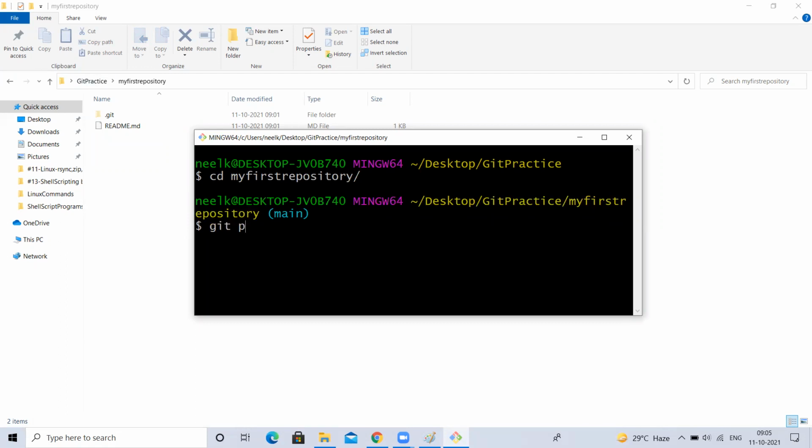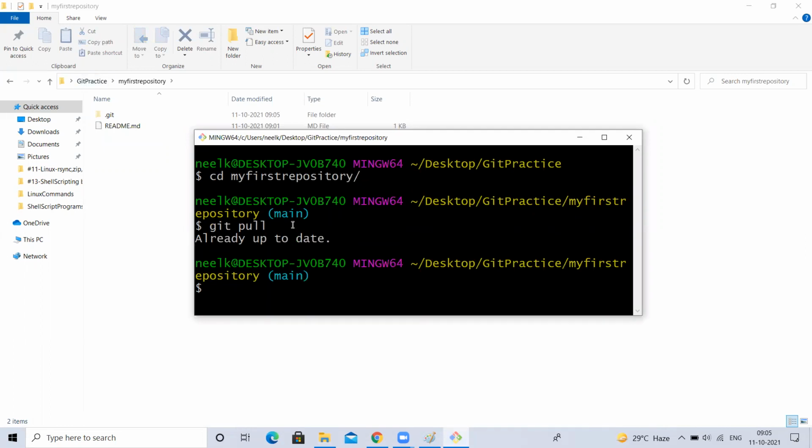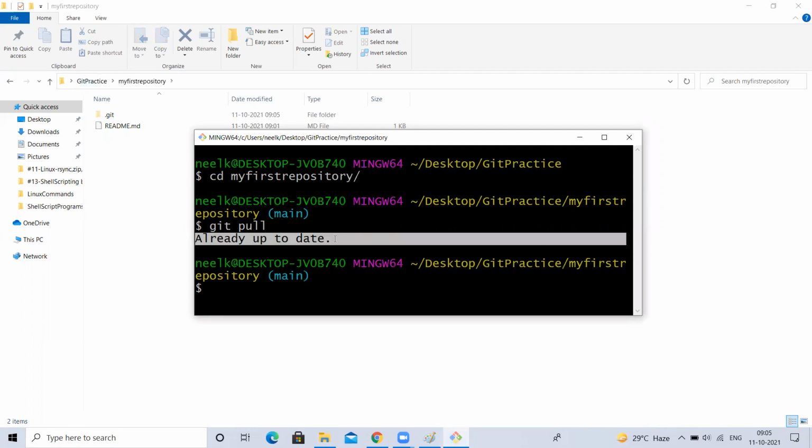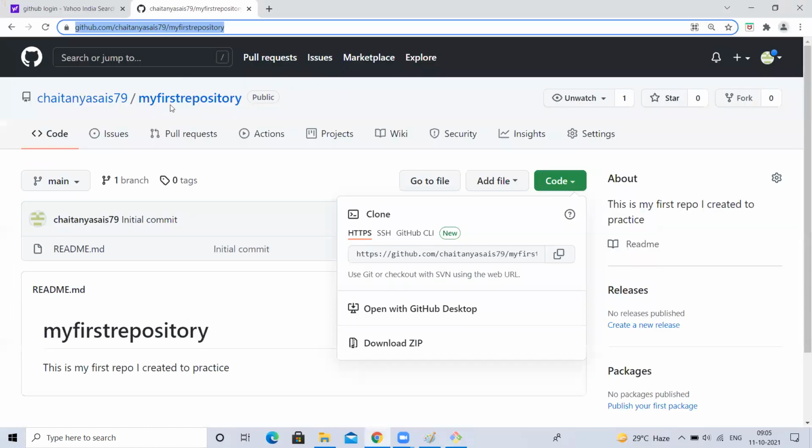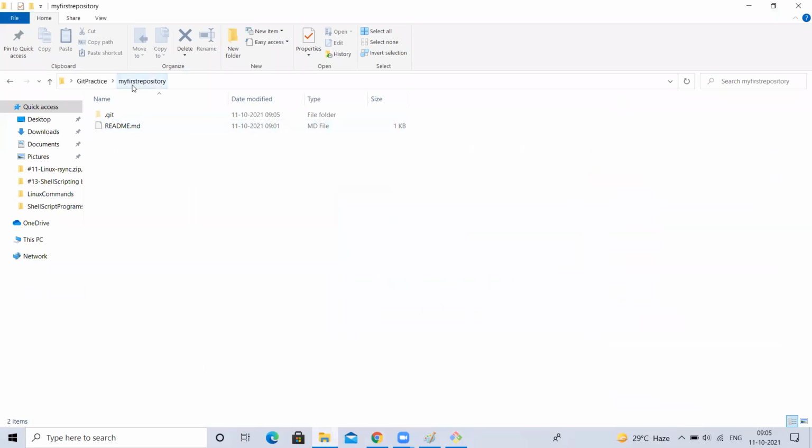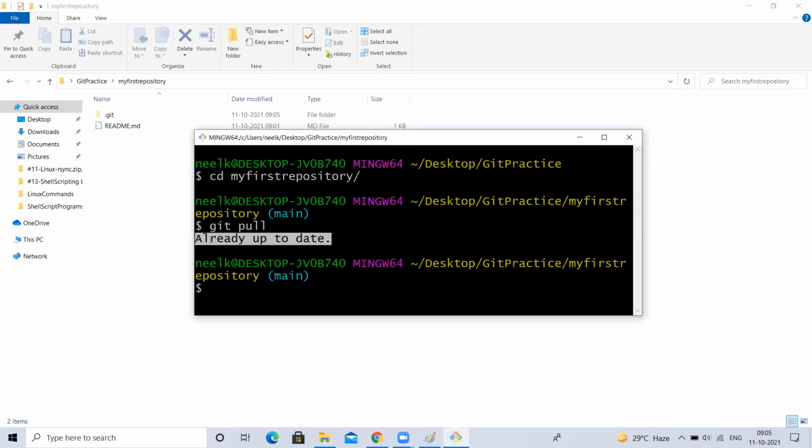Here, if you type git pull, it will pull the latest changes. But there are no changes, right? After cloning, no changes were made to our GitHub repository. It is saying already up to date. Whatever is on your GitHub repository, the same is there in your local Git repository. This one we call the GitHub repository, and this one we call the Git repository. Whatever is present on your GitHub, the same things are here, so it shows already up to date. So you understood when to use git clone and when to use git pull?